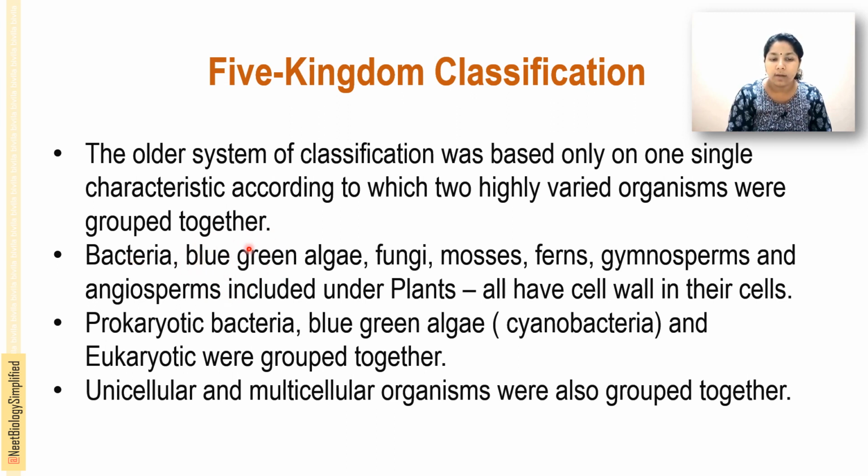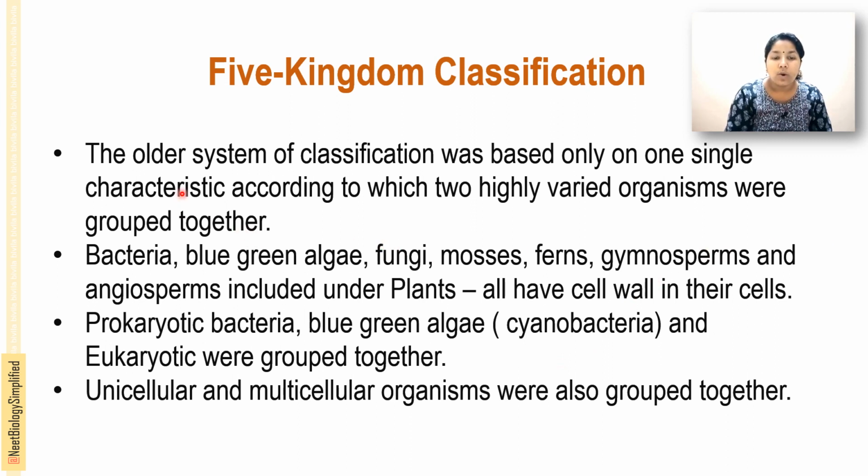That is bacteria, blue-green algae, fungi. See, all these highly varied groups were included in a single group based on the characteristic of having a cell wall. And prokaryotic bacteria, blue-green algae and eukaryotes were grouped together. That's another problem faced by the initial system of classification: they included prokaryotes, eukaryotes, blue-green algae, everything clubbed together in a single group. Then unicellular and multicellular organisms were also grouped together.